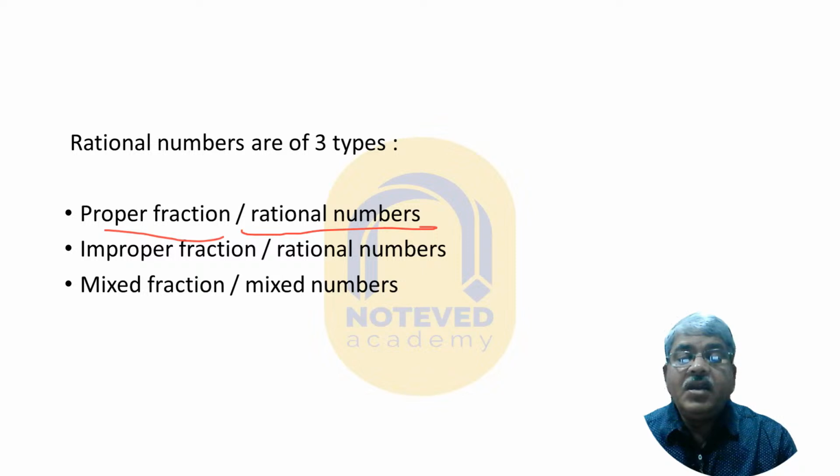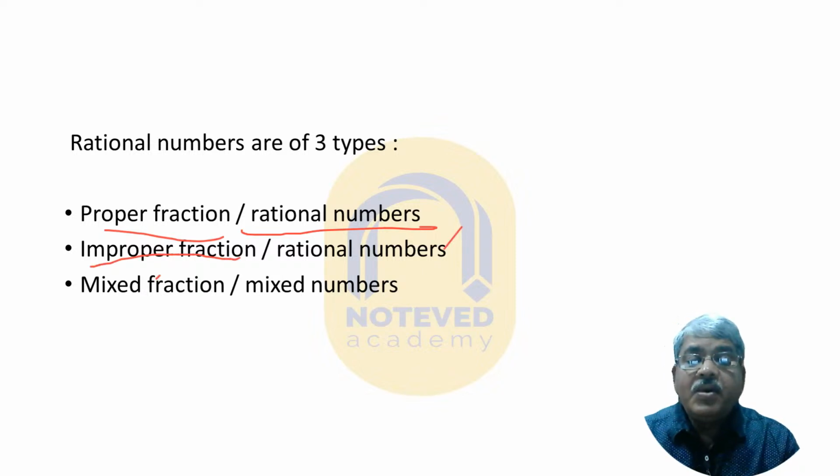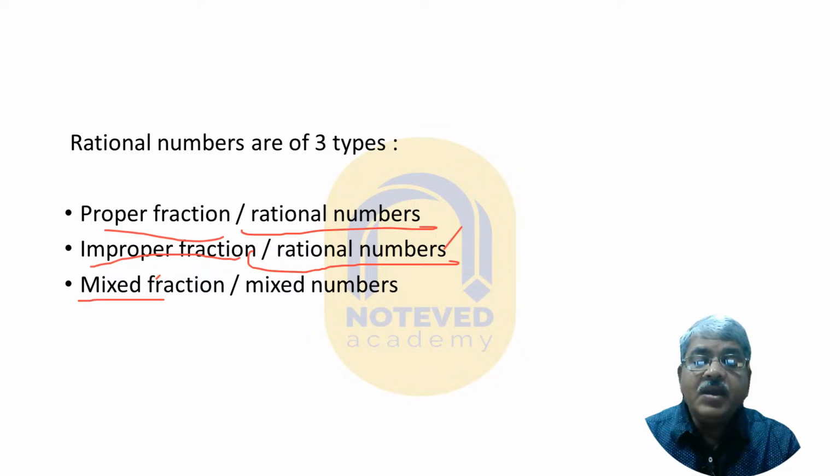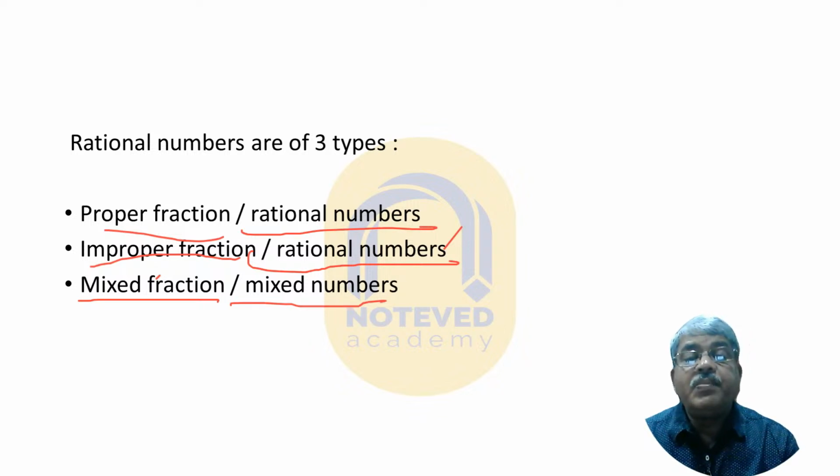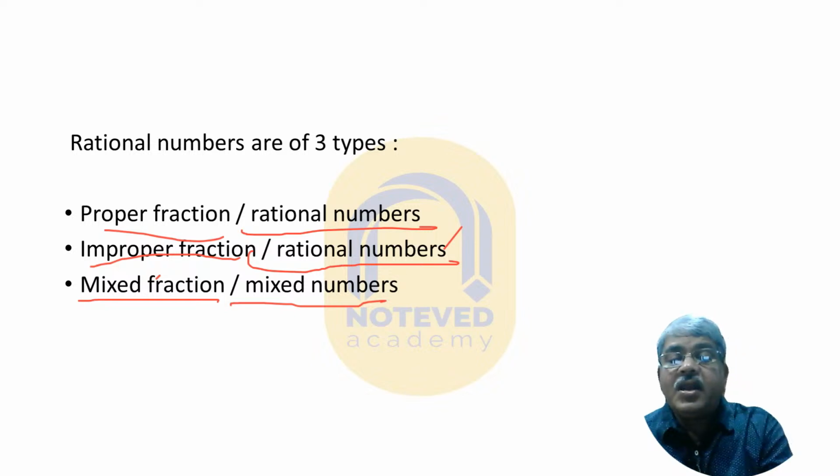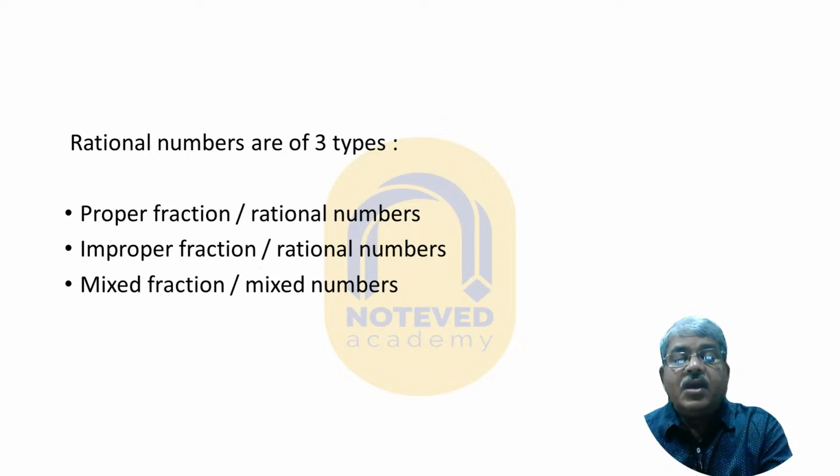Then comes improper fraction or improper rational number. Now you see, here are mixed fraction or mixed number. Now I am explaining all the proper, improper and mixed fractions one by one. So try to understand it, and if you are in doubt, ask me questions in the comment box. Then I try to explain you. समझ में आता है बच्चे?